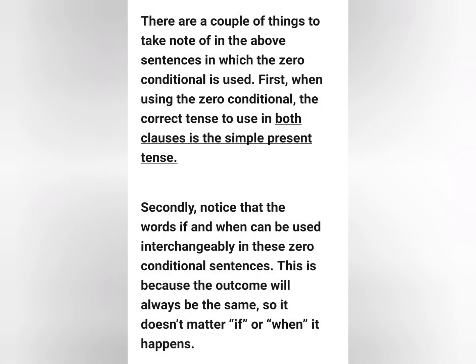Remember the points. First one, when using the zero conditional, the correct tense to use in both clauses is the simple present tense. Second point, notice that the words if and when can be used interchangeably in these zero conditional sentences. This is because the outcome will always be the same. So it doesn't matter if or when it happens.